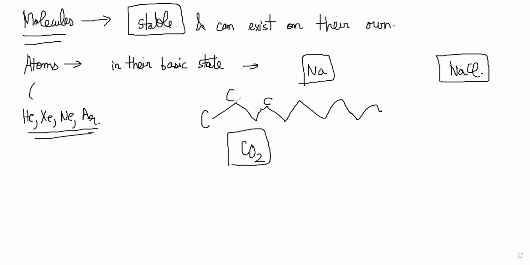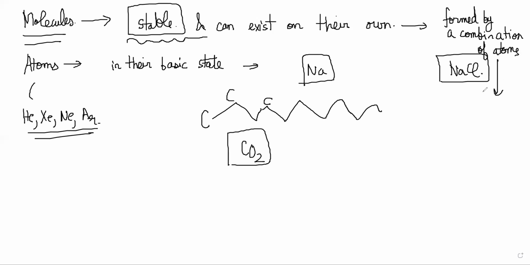So the most common molecules are basically the most common compounds that you see, and they are stable and can exist on their own in nature, right? Whatever else you said was correct. A molecule is formed by a combination of atoms, and the properties of the molecules might be completely different from the properties of the constituent atoms.